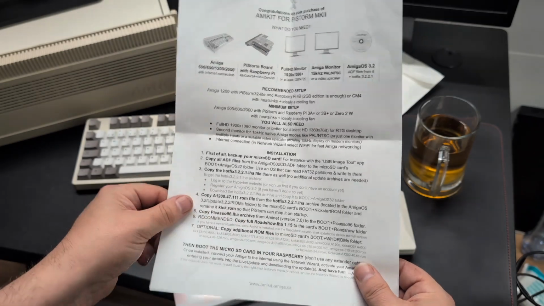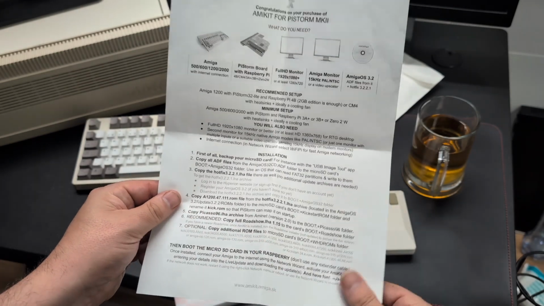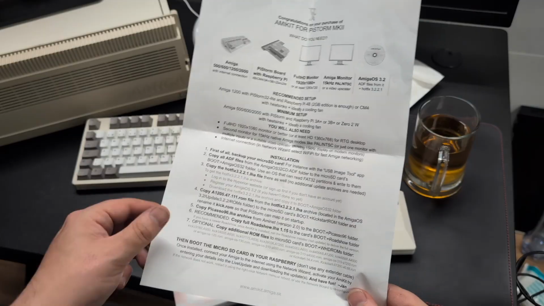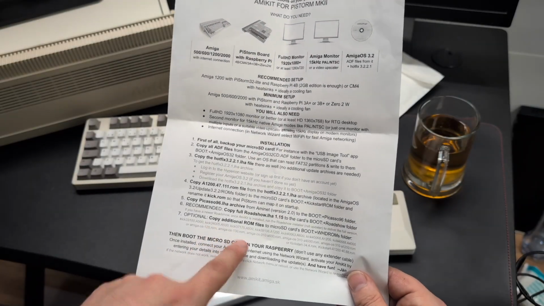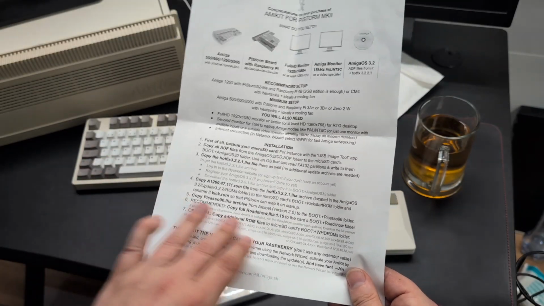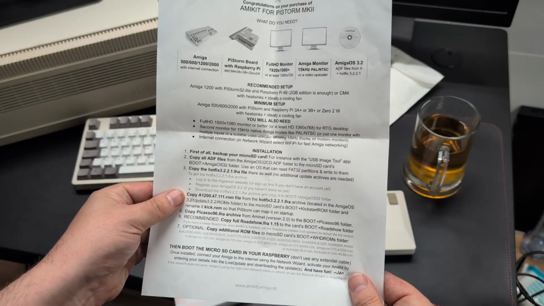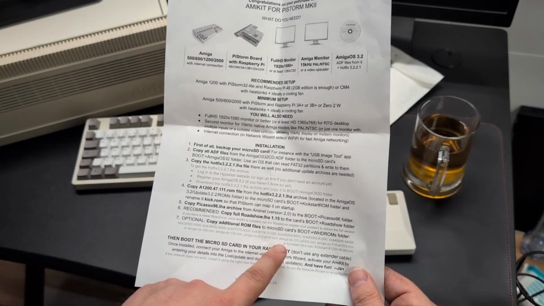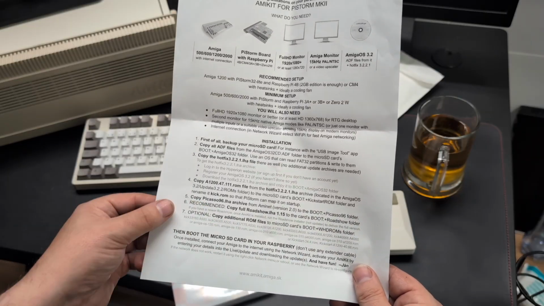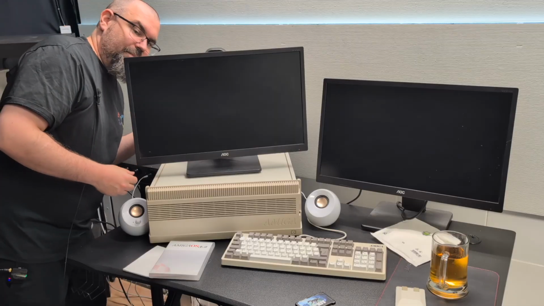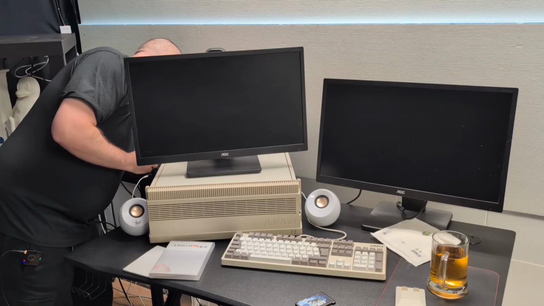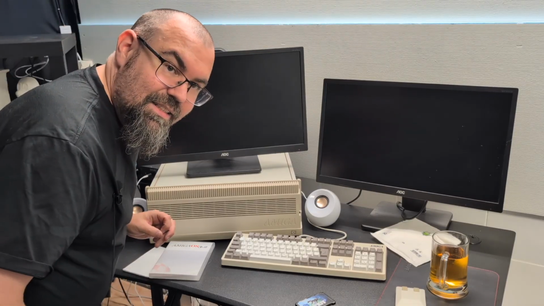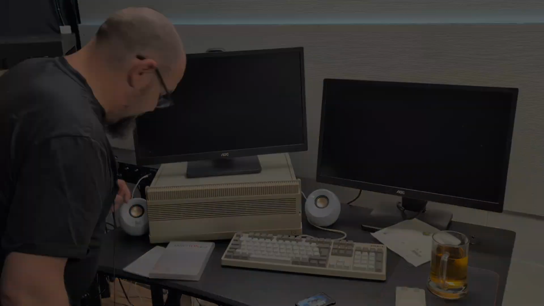I have the full version of Roadshow, so we can do that and not use the demo version. And we can copy additional kickstart files. I will not be doing that as my Amiga doesn't have enough chip RAM to use WHDLoad, so that won't apply for me. Let's put the SD card into the Amiga like this, and let's turn on the Amiga.